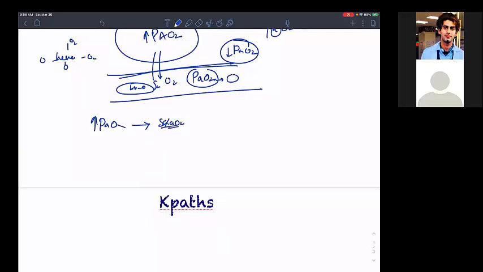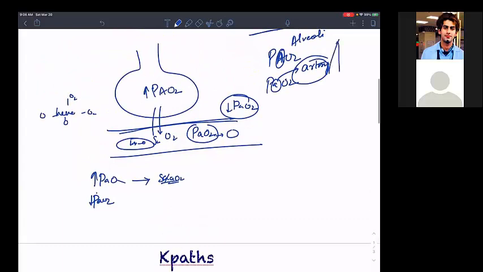Easy. Now I am decreasing the PaO2, the partial pressure of oxygen is decreased. That means less oxygen. We are talking about diffusion. What is partial pressure? How much can diffuse. So if I am decreasing the partial pressure of oxygen in the arterial system, arterial, I'm using small a, please don't confuse. This capital is for alveoli. Now I am decreasing the partial pressure of the arterial system.